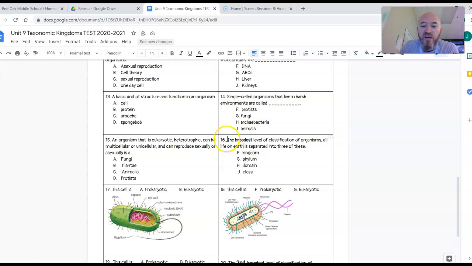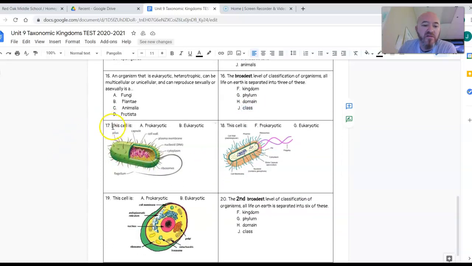Number 16, the broadest level of classification of organisms, all life on Earth, is separated into 3 of these. What is the broadest level of classification? Is it F, kingdom, G, phylum, H, domain, J, class?